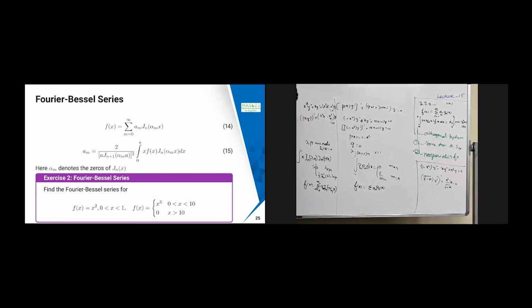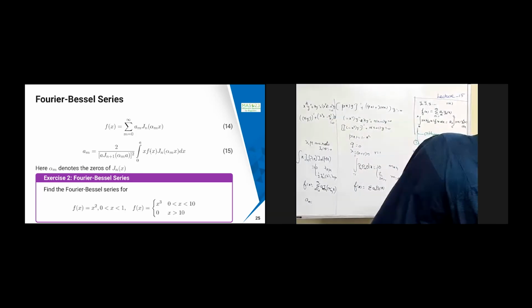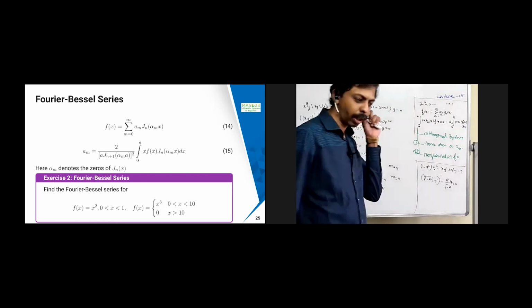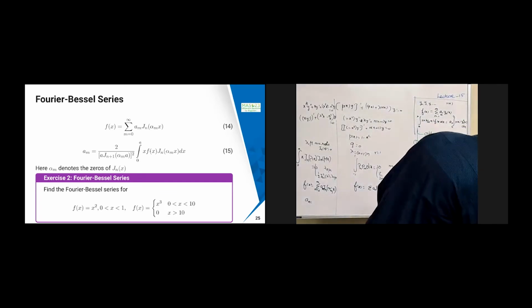So this is going to give me the Fourier Bessel series, where am can be found in this way. Once again, do the same thing. Multiply this with x and Jm of alpha m x. Therefore, everything is going to vanish except that case where alpha m equals alpha n, otherwise it is going to vanish. So in that case, once again you are going to get this one. That is the reason I am keeping the Jn plus 1 of alpha m a. Now this is the integral over 0 to a. We have to do that integral over 0 to a here. So that is the Fourier Bessel series. Again, I have given an example, the exercise which you can do.